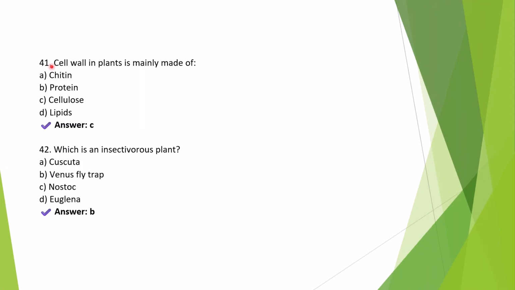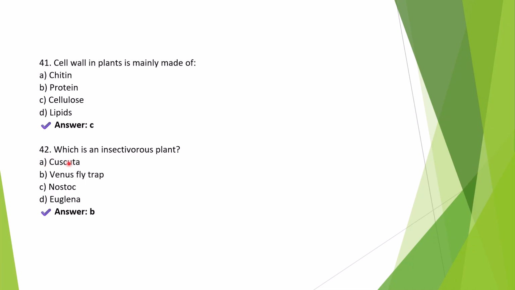And 41, cell wall in plants is mainly made of. Right answer is option C, cellulose. Which is an insectivorous plant? Right answer is Venus flytrap. It's a carnivorous or insectivorous plant that traps and digests insects to supplement its nitrogen intake, especially in nitrogen-poor soils.